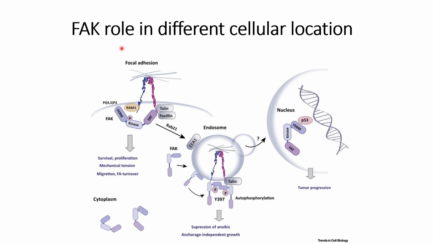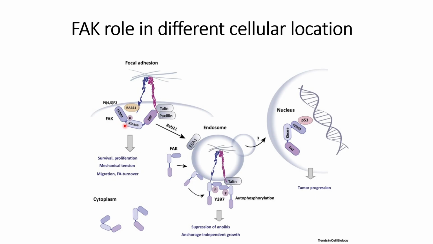In this video, we will discuss FAK's role at different cellular locations. First, we will discuss it at the cell surface membrane, where FAK gets activated through the extracellular matrix focal adhesions. These focal adhesions interact with the integrins that are present on the cell surface membrane. Then this will trigger intracellular signaling in a way that it will interact with talin, paxillin, and also the FERM